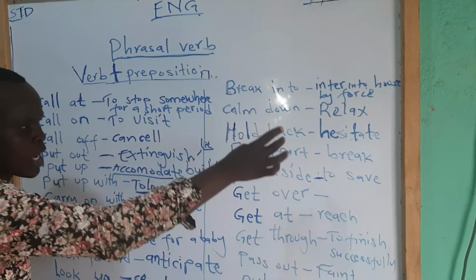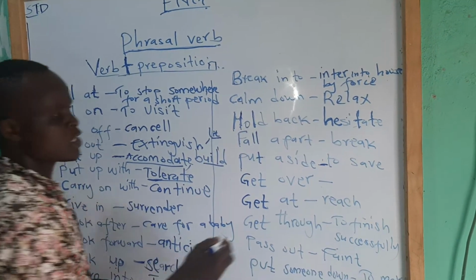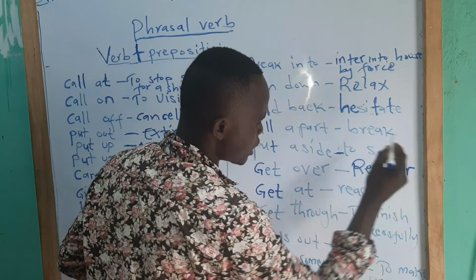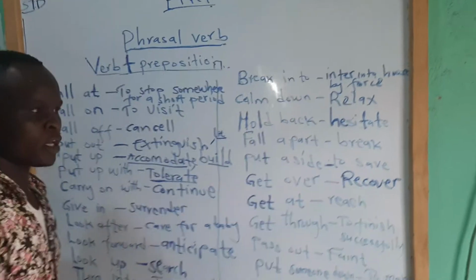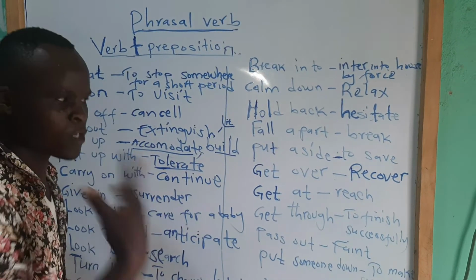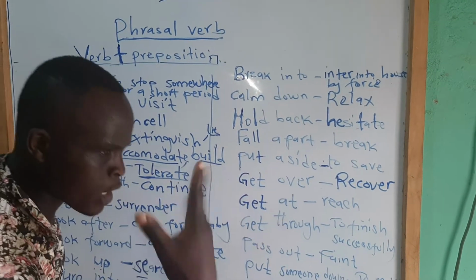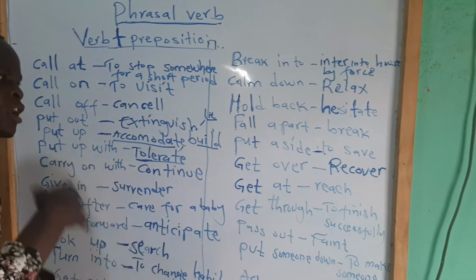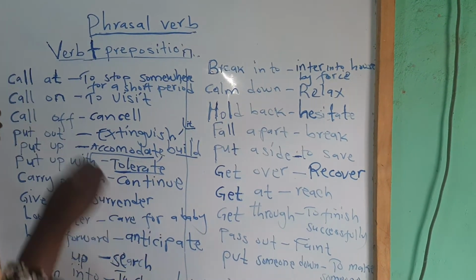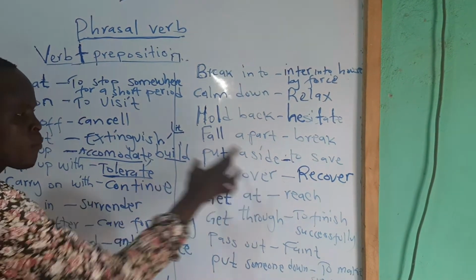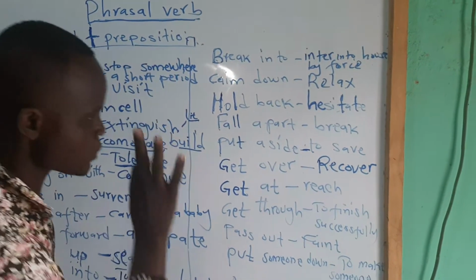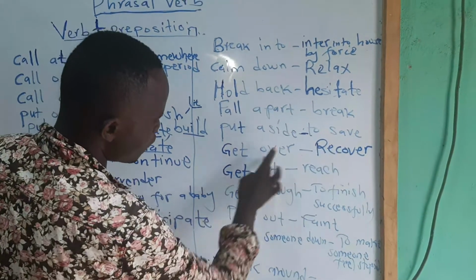Get over is to recover. If somebody is sick, you say, hey, the person got over the disease. The person was sick. You say, recover, please. Quick recovery. I wish you a quick recovery. Get over soon from malaria. Recover from this. Recover from that. Is to get over. So we use it when wishing somebody a quick recovery when the person is sick. You say, recover very soon.